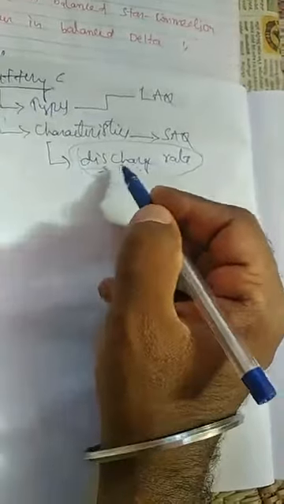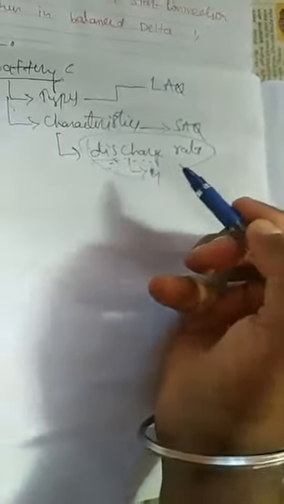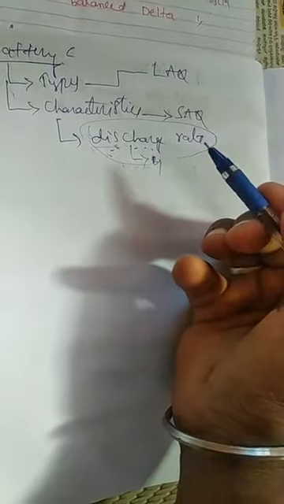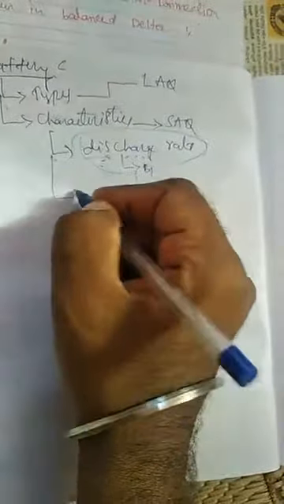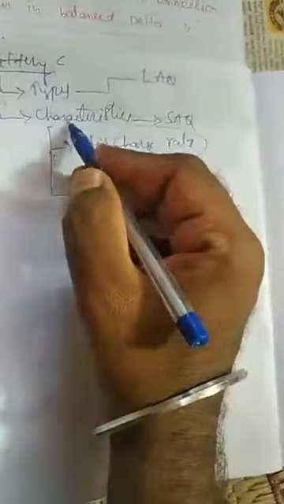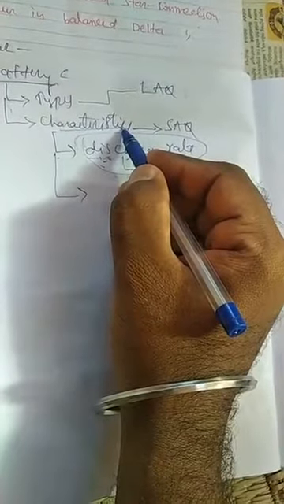If you are putting it on charge, how much time it takes to fully charge: 1 hour, half an hour. Nowadays fast charging mobiles are coming, within 10 minutes the battery will completely charge. Those all come under discharge rate. You have to see the discharge rate of the battery before selecting it. Those all come under characteristics.